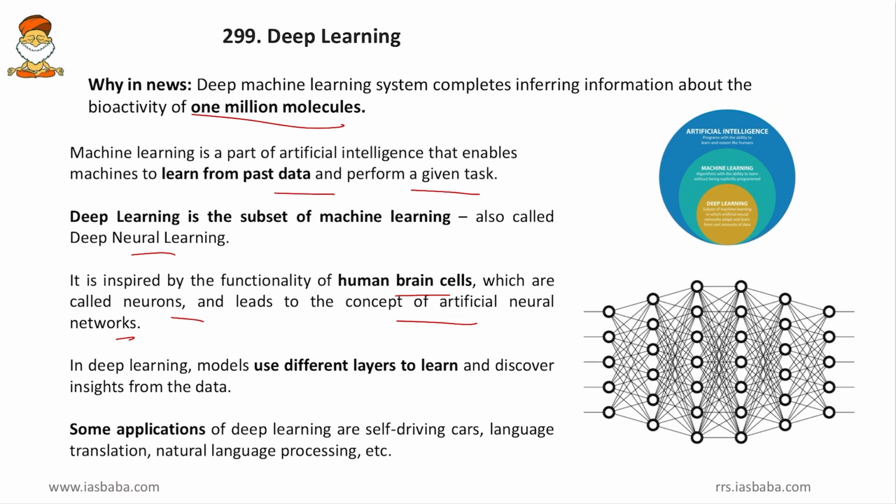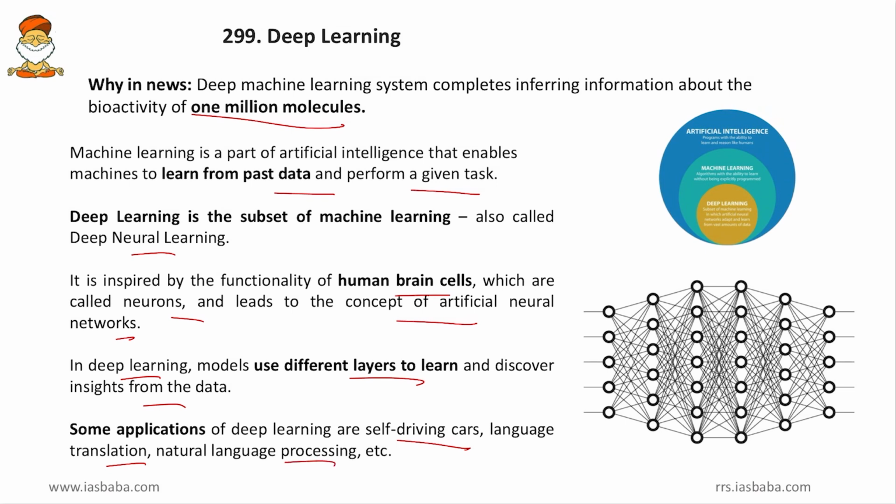So, we spoke about artificial neural networks in the past, and in deep learning, models use different layers to learn and discover insights from the data. And some applications of deep learning are self-driving cars, language translation, natural language processing, etc.